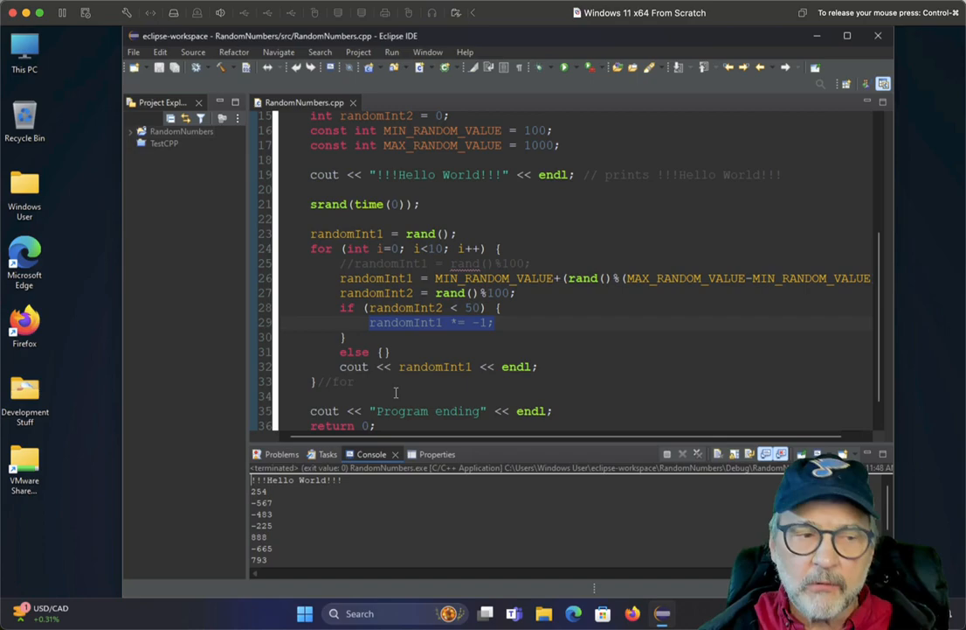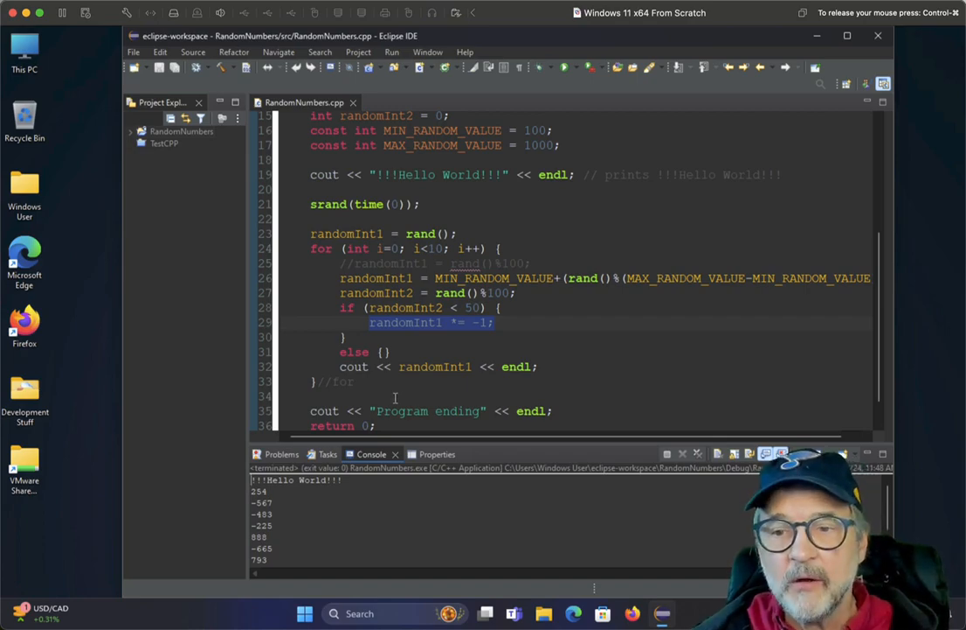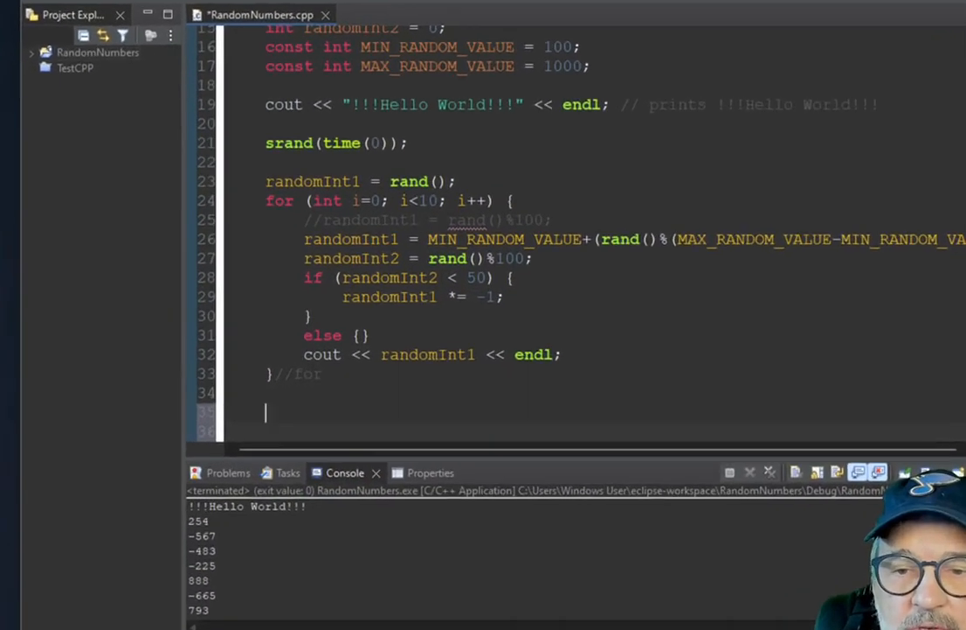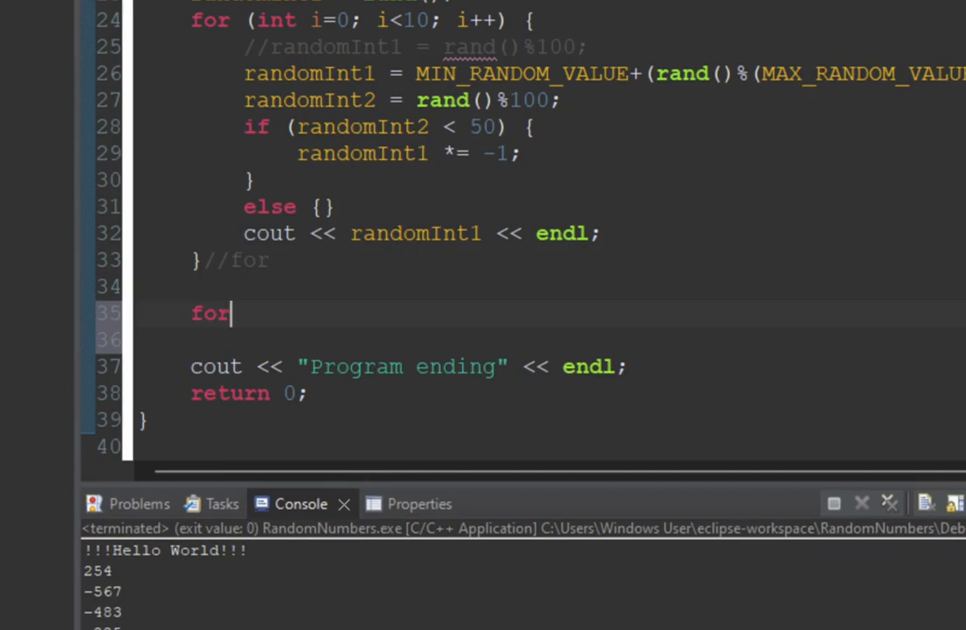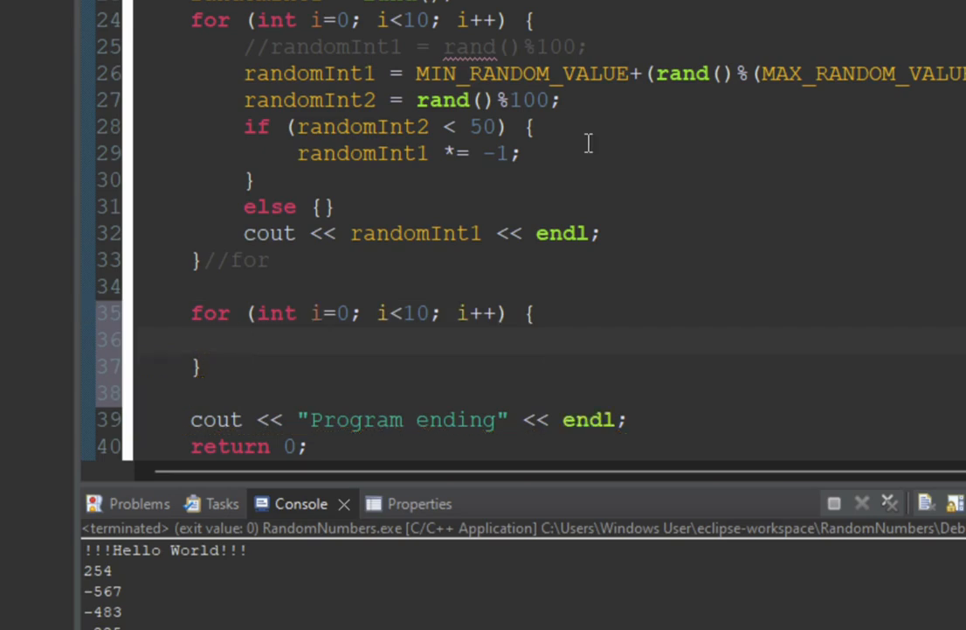Okay, what if we want to create random floating point numbers? Well, let's go ahead and try that out. So I'm going to create another loop here. Let's just do 10 more. Everything we've been doing up till now is integer. Let's go ahead and create floating points.